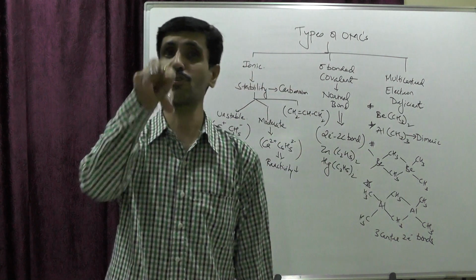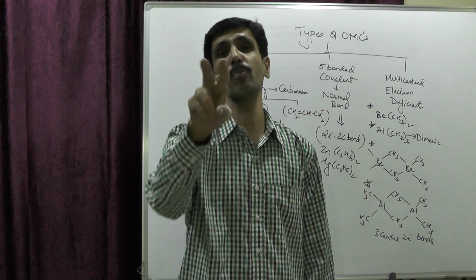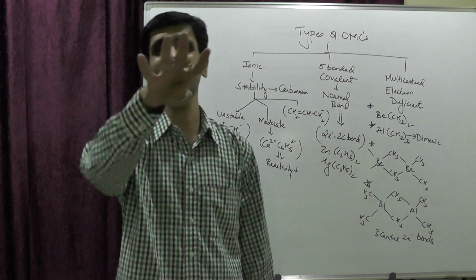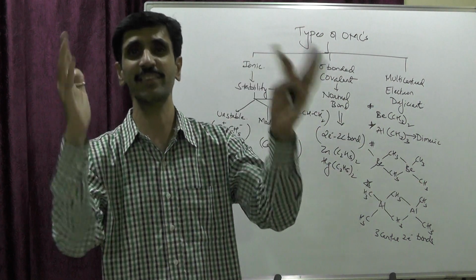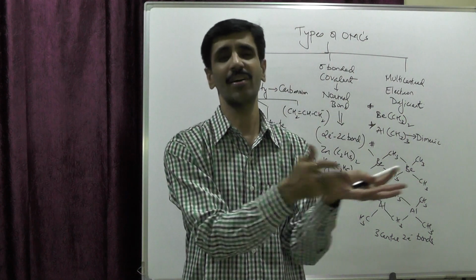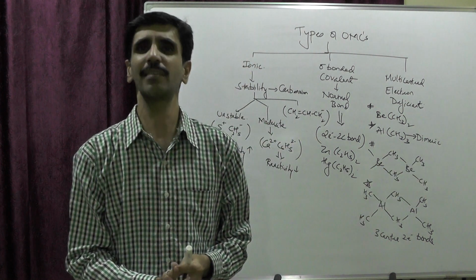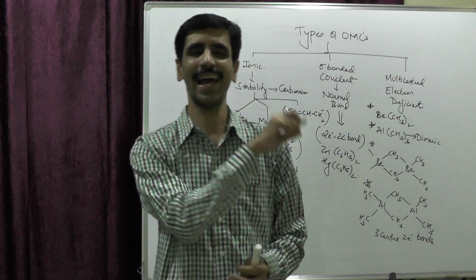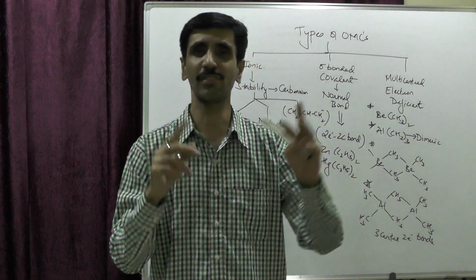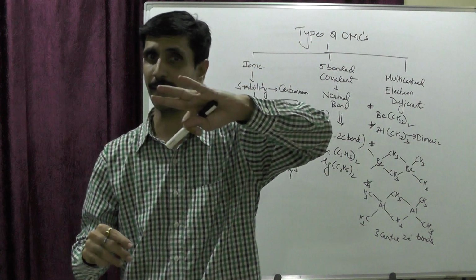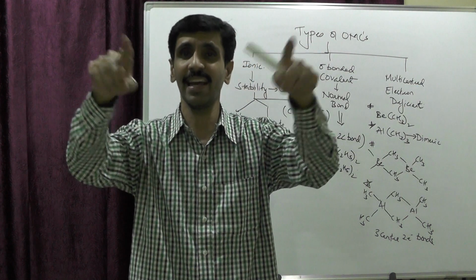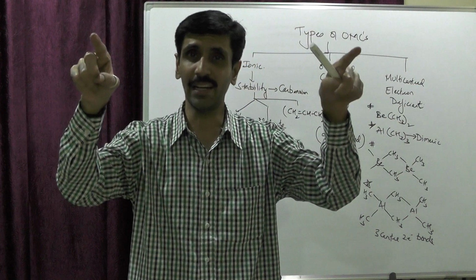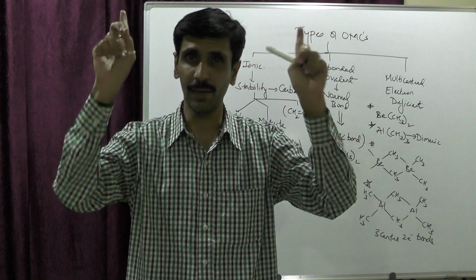Electron deficient, yes, of course it is electron deficient, because if you check Be(CH3)2, beryllium is at the center. It is going to form two bonds, and two bonds means 4 electrons. When I'm talking about deficiency, I'm talking about with respect to the octet, so it is less than 8. That means it is electron deficient. Similarly, trimethyl aluminium, which I have shown over here: 3 bonds are formed by the central aluminium, so a total of 6 electrons. Once again, it is less than 8, and hence it comes into the category of electron deficient compounds.